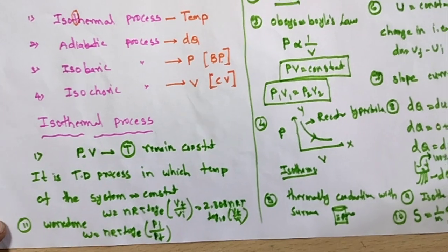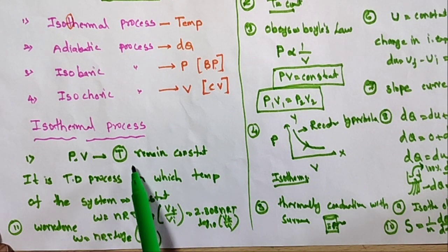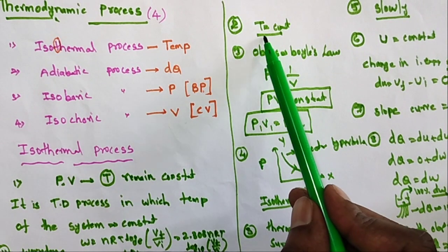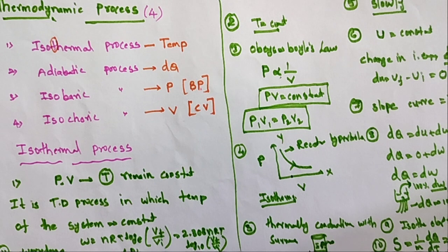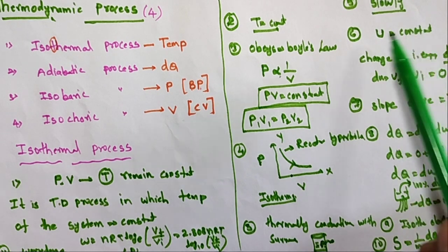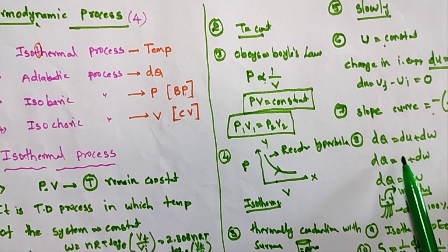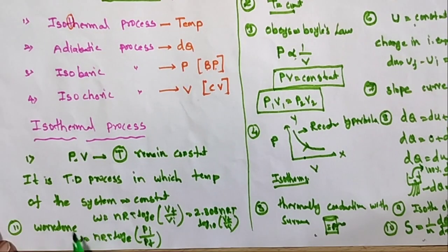So this is a complete summary of the isothermal process. The isothermal process is one in which temperature remains constant and obeys Boyle's law. There is a graph. It is a conducting process with the system and surroundings. It is a slow process. U is constant. We covered the first law of thermodynamics, the elasticity of the isothermal process, the specific heat and the work done in the isothermal process.